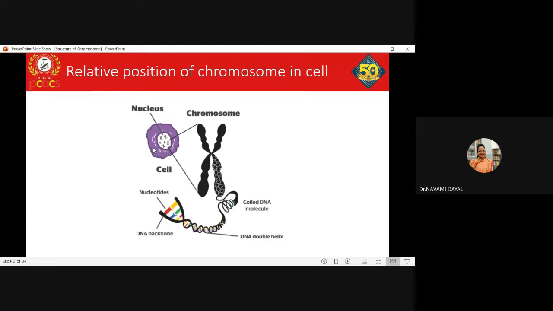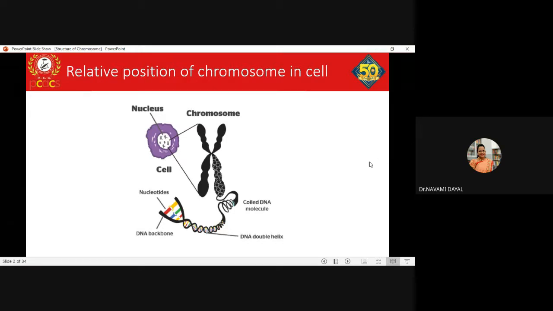Yes or no? The chromosome is present within the nucleus of all kinds of nucleated cells. Clear? Which are the major sources of nucleated cells? If at all you want to study the chromosome, which cells can you isolate from your body?